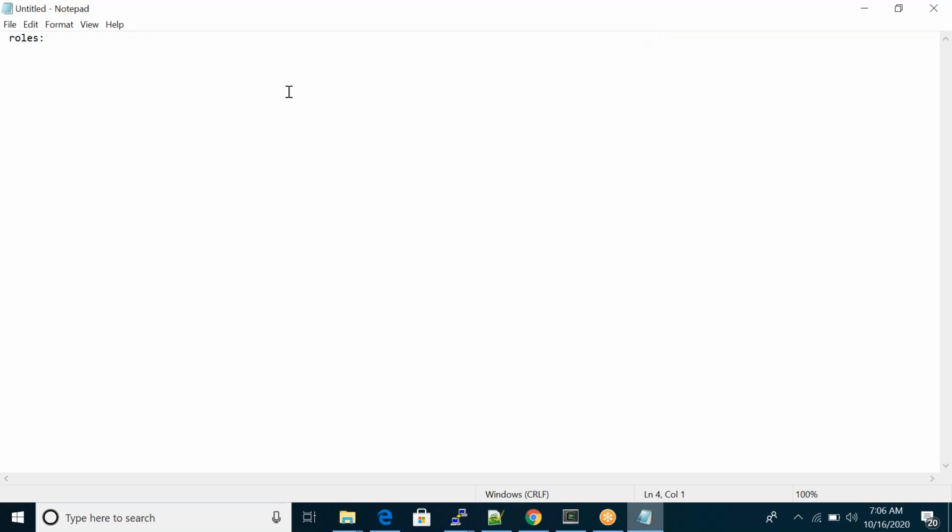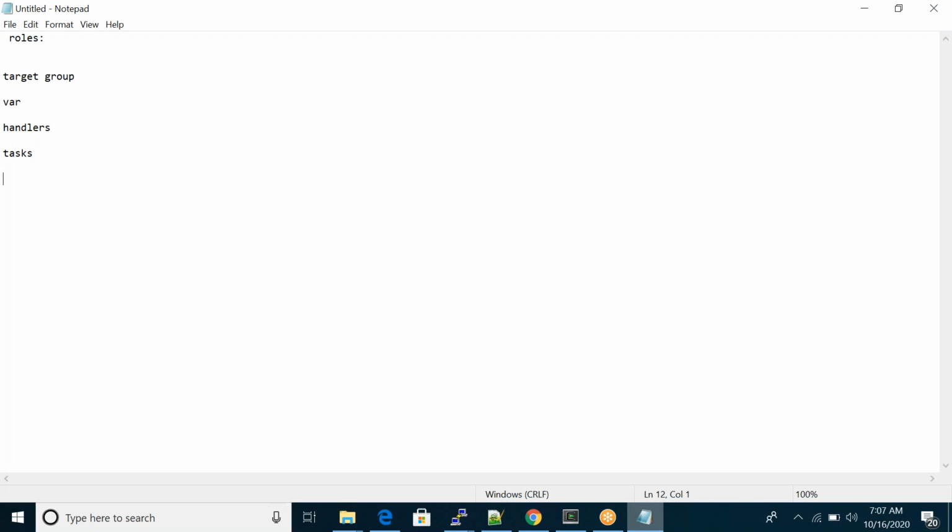If you take any playbook, it will have the target group, then the variables, the variable files, then the handlers, and then the tasks.